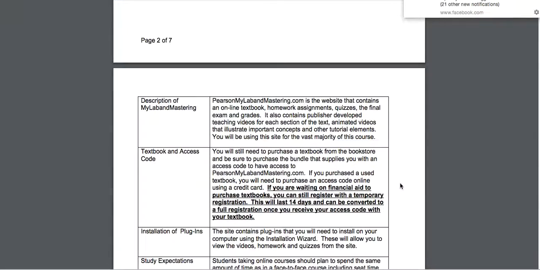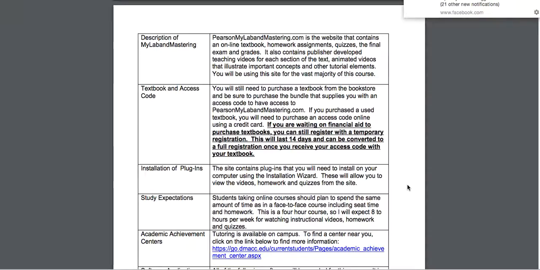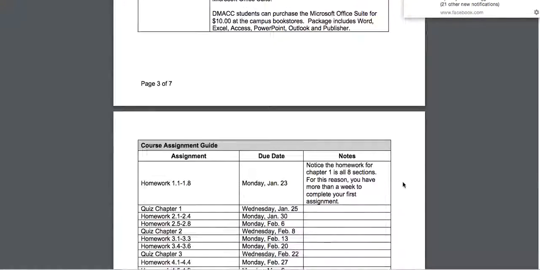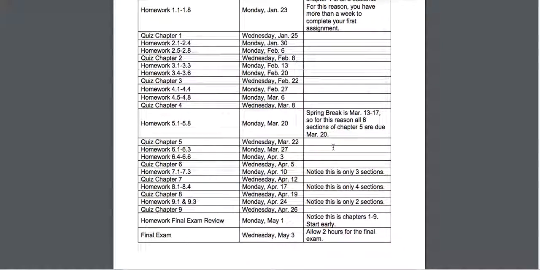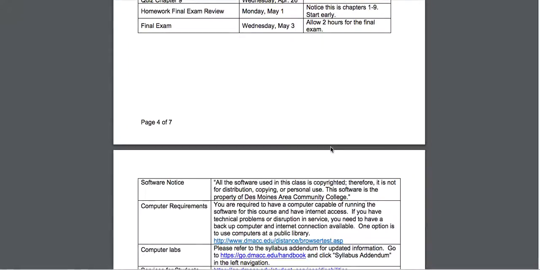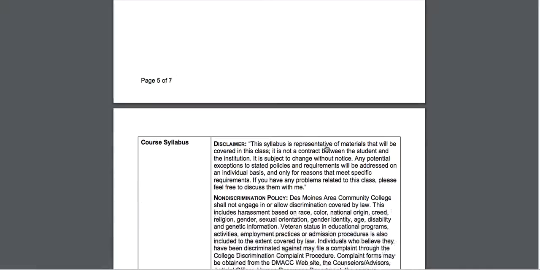Next, there's a little description of the My Math Lab and your textbook access. And then on page 4, you'll see your assignment guide. Notice the first chapter is due in a couple of weeks, so you've got some time to get familiar with your textbook, registering online, getting the homework done and watching the videos. You've got a little extra time this first chapter. The first quiz will then be due that following Wednesday. So make sure that you take a look closely at your assignment guide so that you know when your deadlines are. The rest of the syllabus has some different links for your reference if you need them.